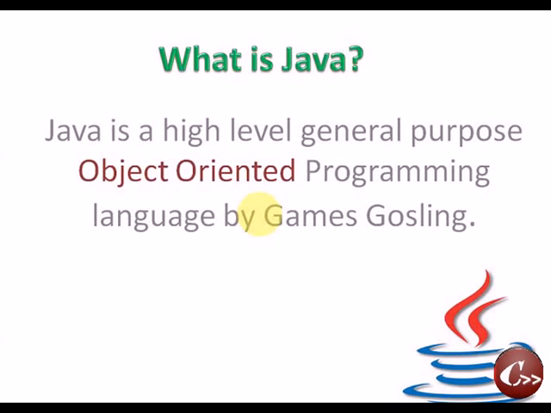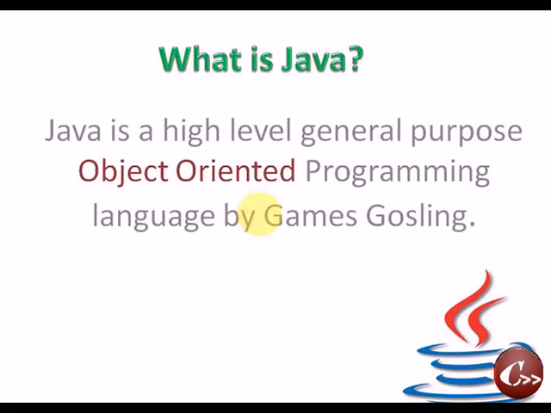And what does object-oriented mean? Object-oriented programming is a method in which we use classes and objects to develop programs. We will see object-oriented programming in detail later. For now, just understand that Java is a high-level, general-purpose and object-oriented programming language. Also, Java is a pure object-oriented programming language and C++ is a semi-object-oriented programming language.